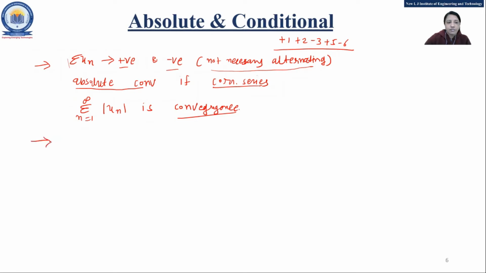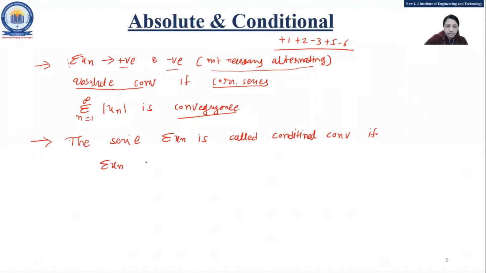Now, for conditional convergence: the series summation un is called conditionally convergent if summation un is convergent and summation mod un is divergent.